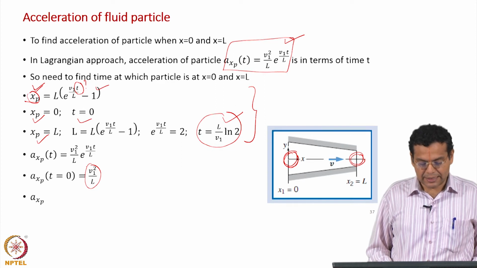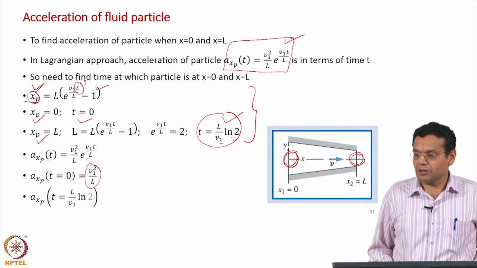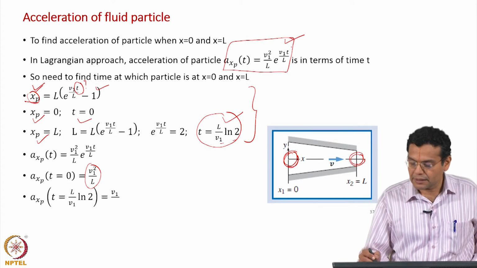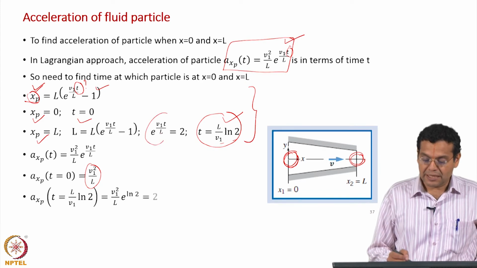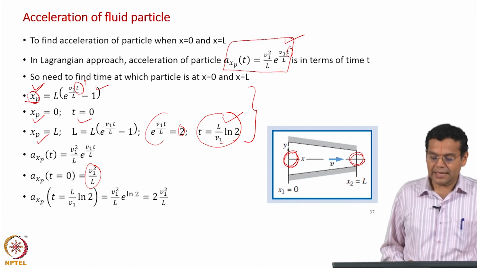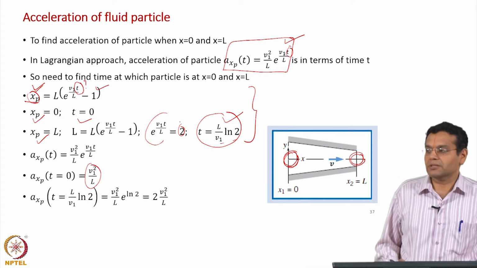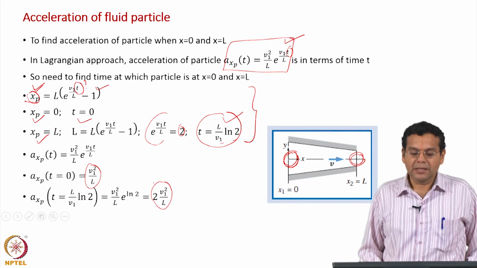In the second case, the time is given by L by V 1 ln 2. So, substitute here for t, or you can also substitute e power V 1 t by L equal to 2, either way you can do it, and you will get the acceleration as twice that at the beginning of the channel, same expression which we obtained from the Eulerian approach.